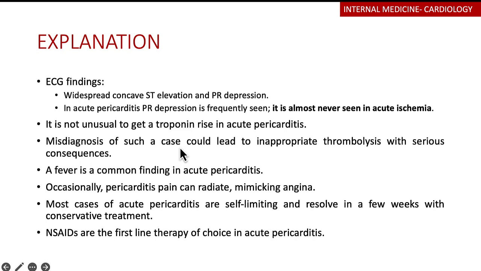So remember that in that particular ECG, like I said, we have the widespread concave ST segment elevation. We have depression of the PR interval, which I already showed you on the previous ECG. So this is very much consistent with acute pericarditis. We almost never see it in patients that come in with acute ischemia. And it's not really strange to see mildly elevated troponin levels in the blood. So it doesn't mean that a patient cannot have pericarditis. It's not a strange thing.